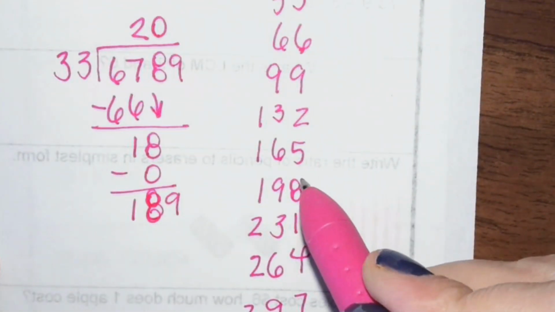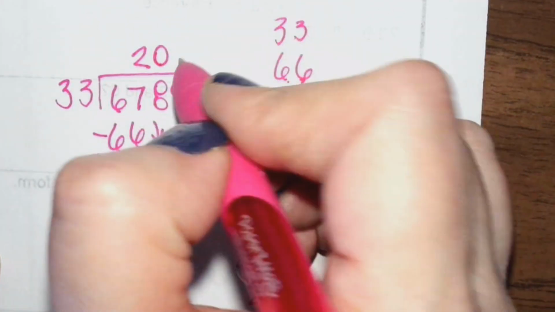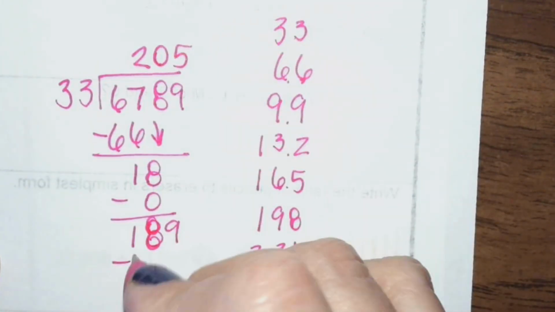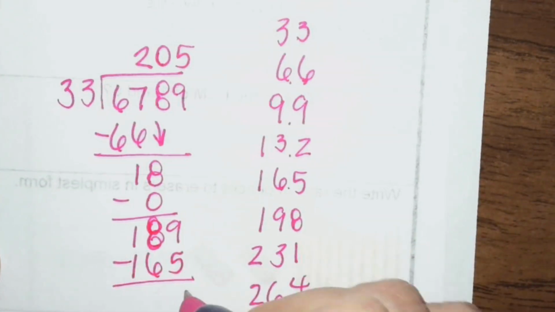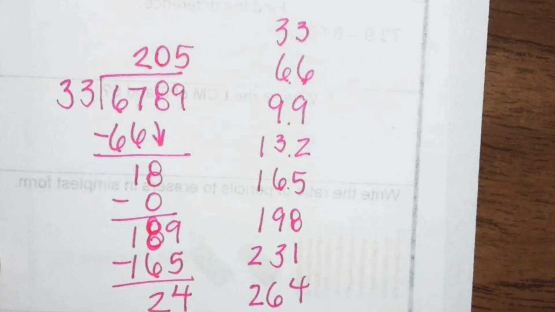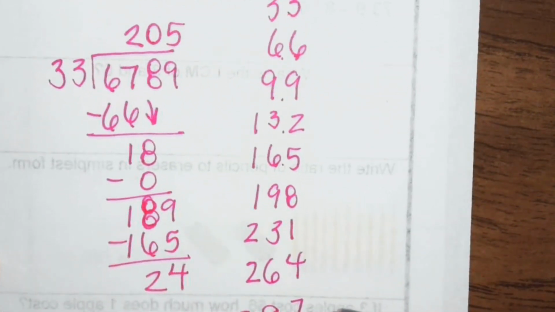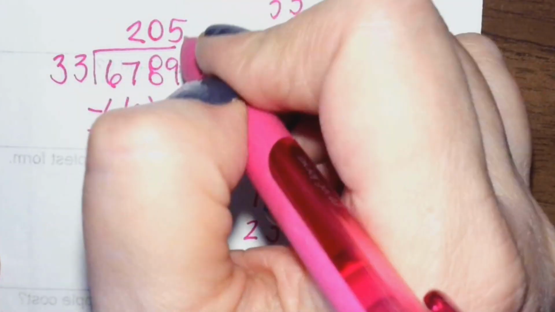That's going to have to be 165. That's as close as I can get. So that's 1, 2, 3, 4, 5 minus 165. That gives me 424. So we could say remainder.